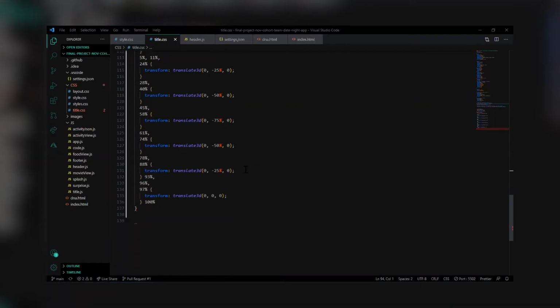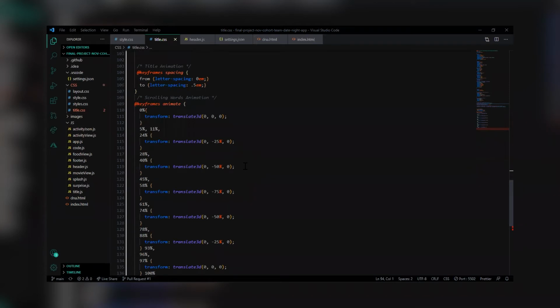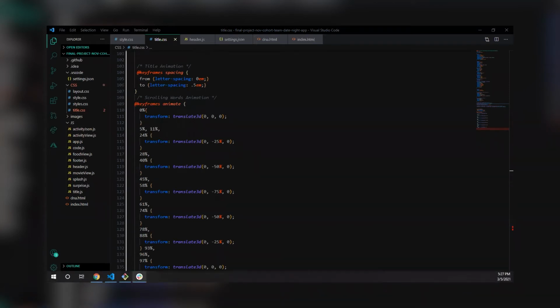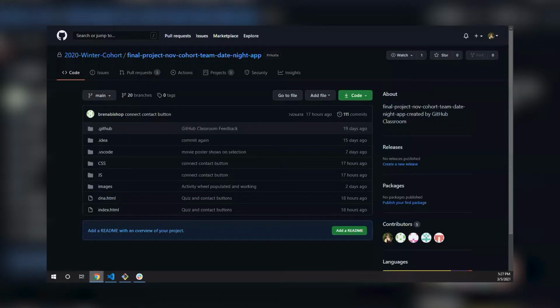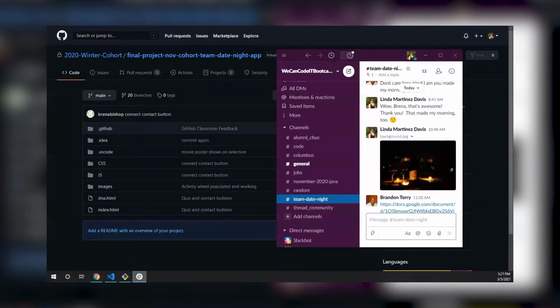To create the Date Night app, and while working remotely, we used a variety of technologies and business practices. We used Visual Code, Gitbash, and GitHub for our code, and utilized Zoom daily for check-ins and checkouts, and for mob and paired programming. We also used Slack for communication.